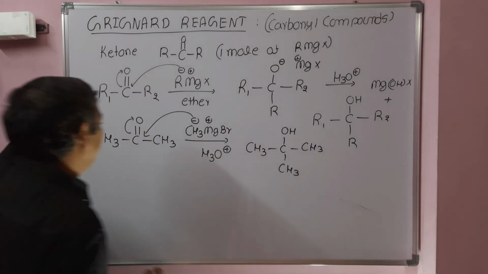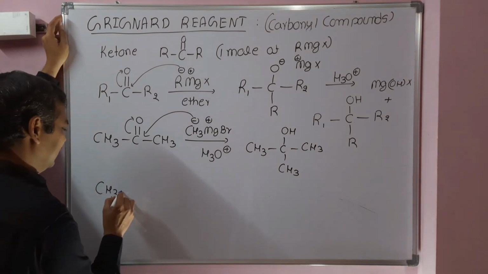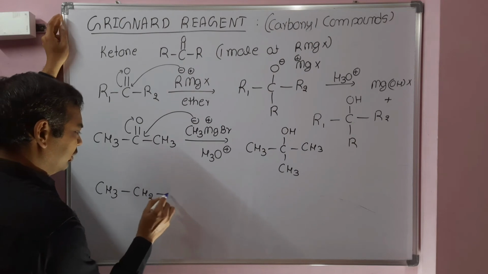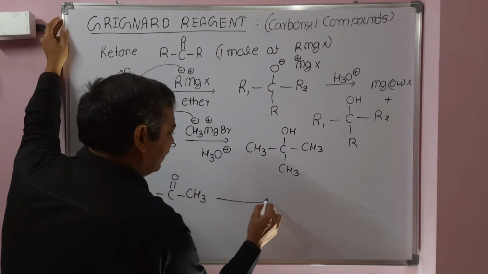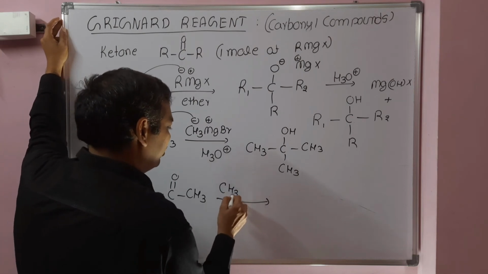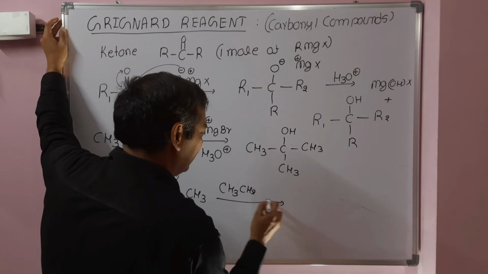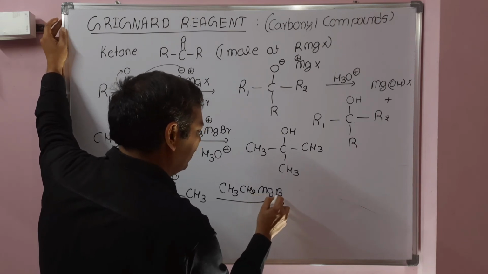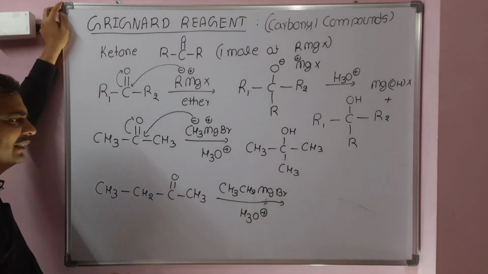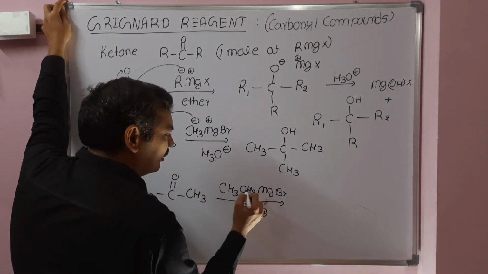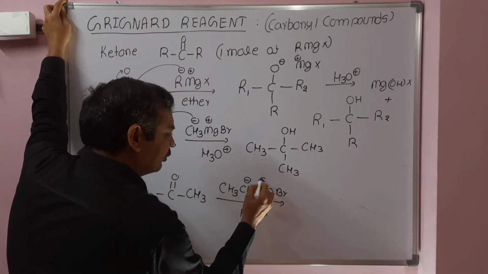Write the product obtained when CH3CH2COCH3 reacts with ethyl magnesium bromide followed by hydrolysis. So what is happening here? In ethyl magnesium bromide, this carbon attached to magnesium is electronegative and magnesium is electropositive.